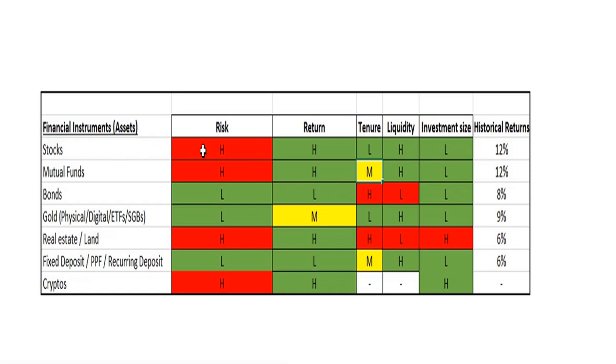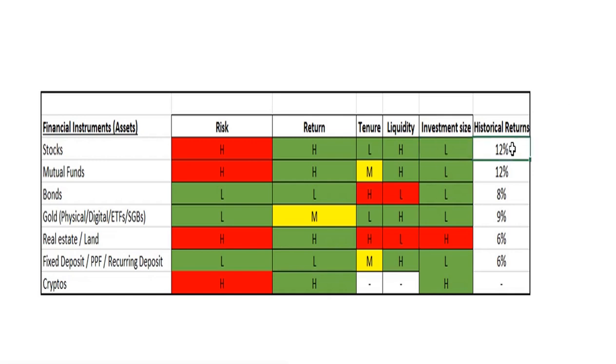Let us quickly get into stocks, right? Stocks are highly risky and give you high return. Tenure, you can stay as low as possible. You can buy the stock today and sell it immediately. Liquidity is also very high. You can sell it immediately on the market and convert it into cash. Investment size, stocks are available from even a rupee or 2 rupees, and it goes as high as 60,000, 70,000 also. MRF stock, for example, is around 70,000 rupees.